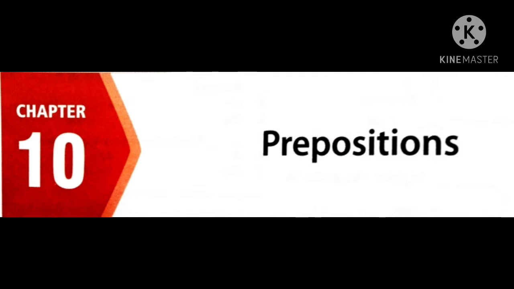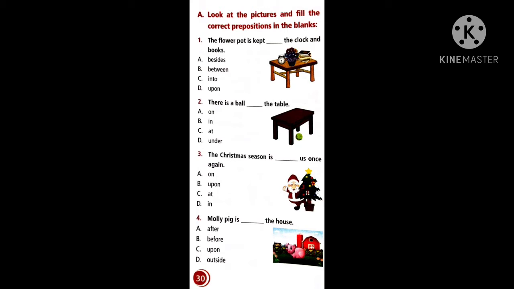But while reading a sentence, you must read the options very carefully so that we can identify the position of the thing, place, or anything basing on the context. So let us see the first one. You can look at the pictures and fill in the correct preposition. So remember, preposition means we are going to find the position of the thing, where it is.